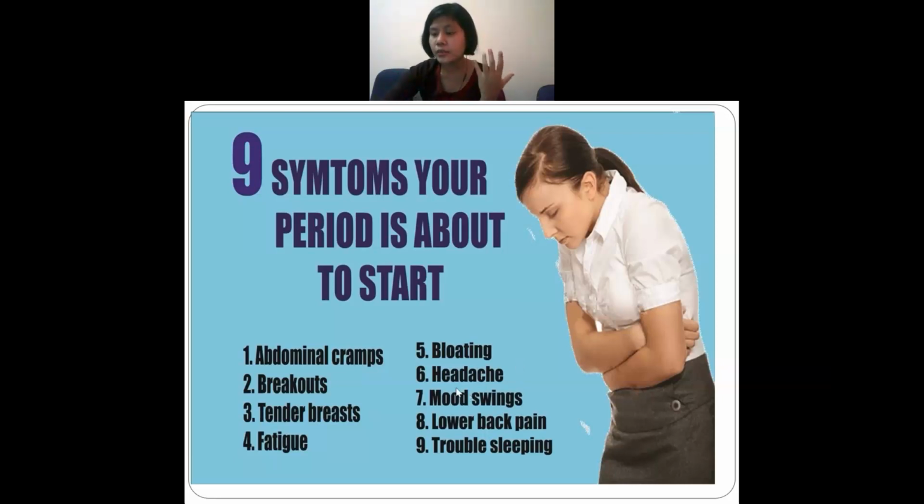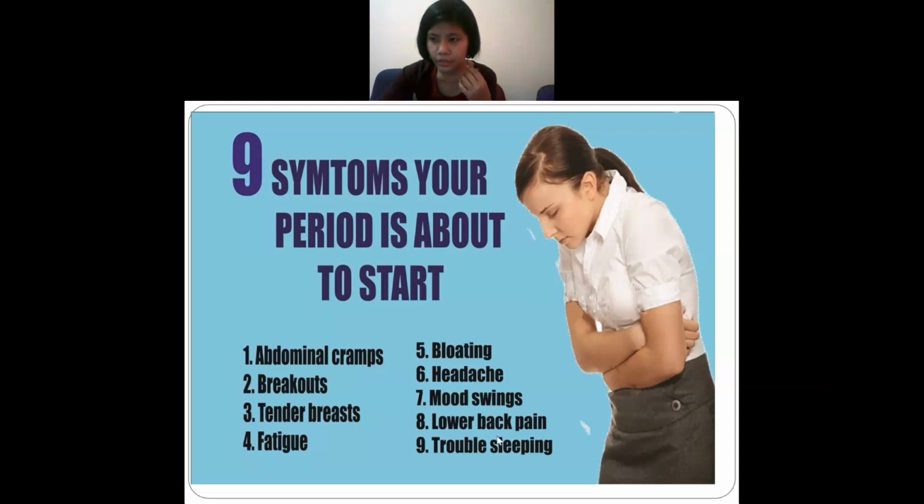Okay. Next is headache. It means she will be having a headache. सर में दर्द होगा. Next is mood swings. You all know mood swings. She will become very moody, happy, sad, like that. It will change every now and then. So that means mood swings.